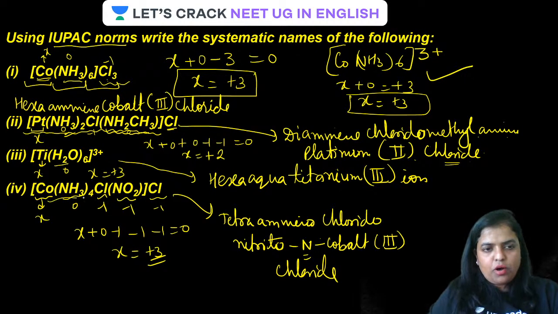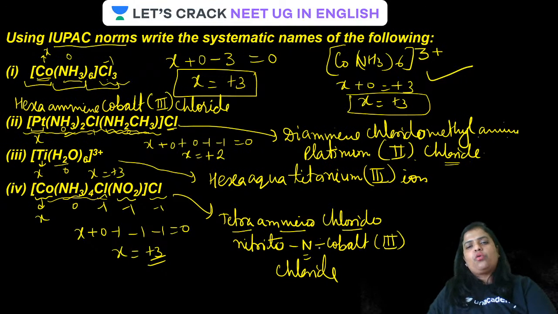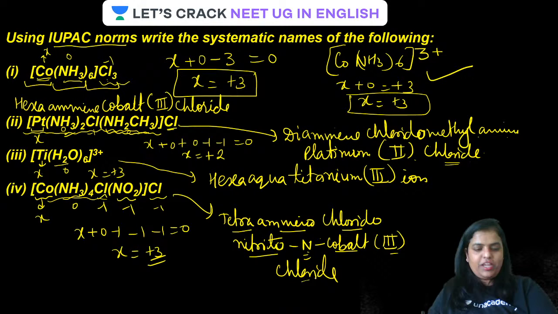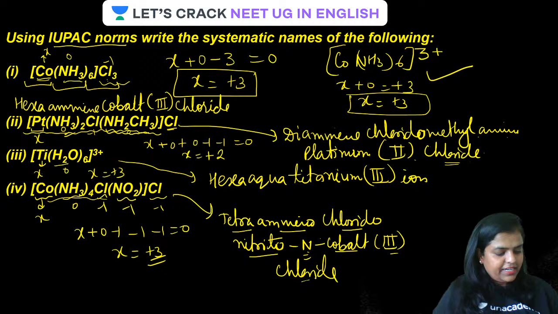So this particular complex will be named tetraaminochlorido cobalt(III) chloride. Is that clear? Is that clear, guys?